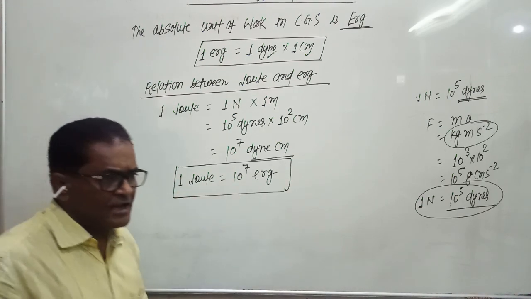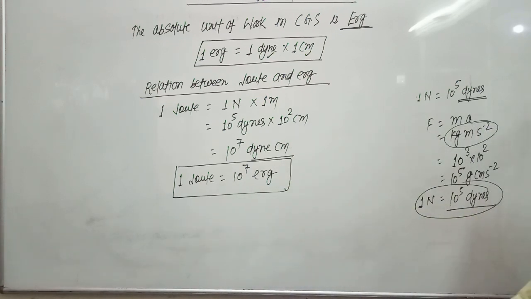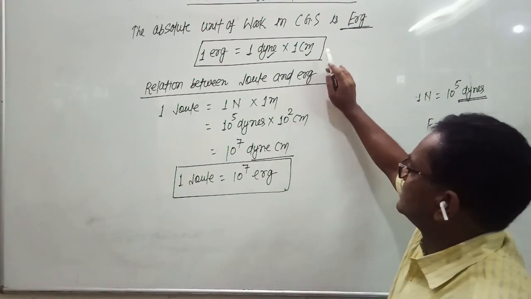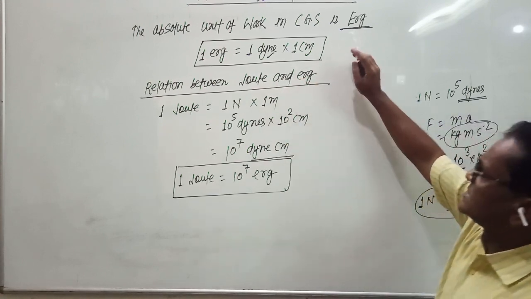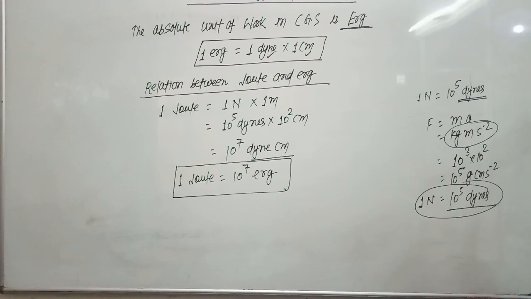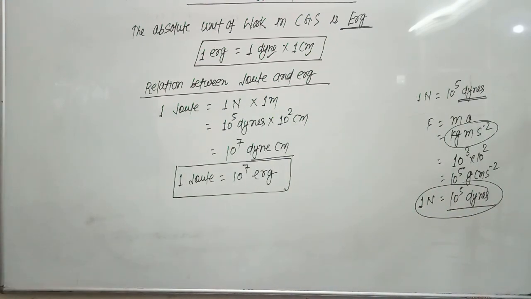The absolute SI unit of work is joule and the absolute CGS unit of work is erg. And the relation between joule and erg is 1 joule equals 10 raised to the power 7 erg.